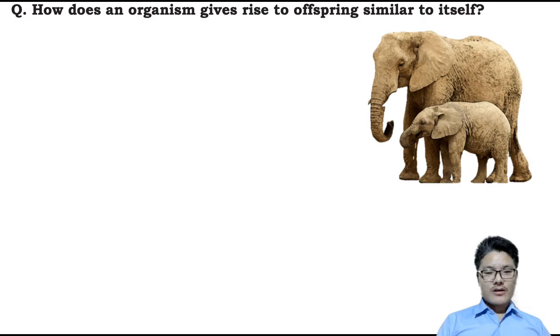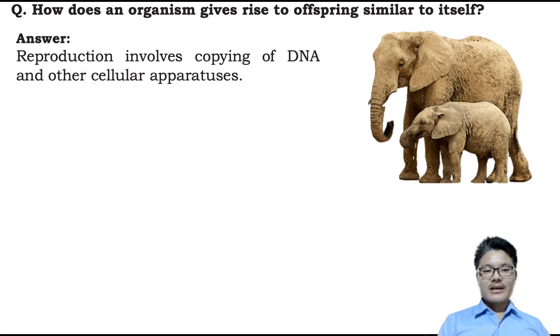So I would answer the question as follows: reproduction usually involves copying of DNA. So a parental DNA copy is passed to the offspring, right?